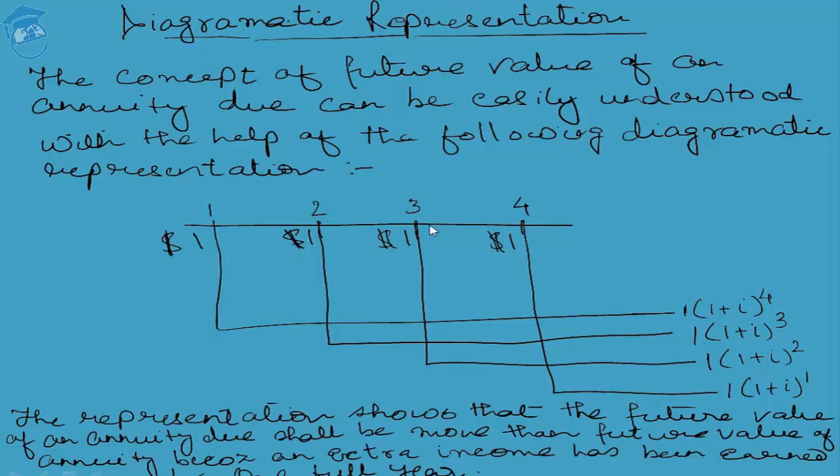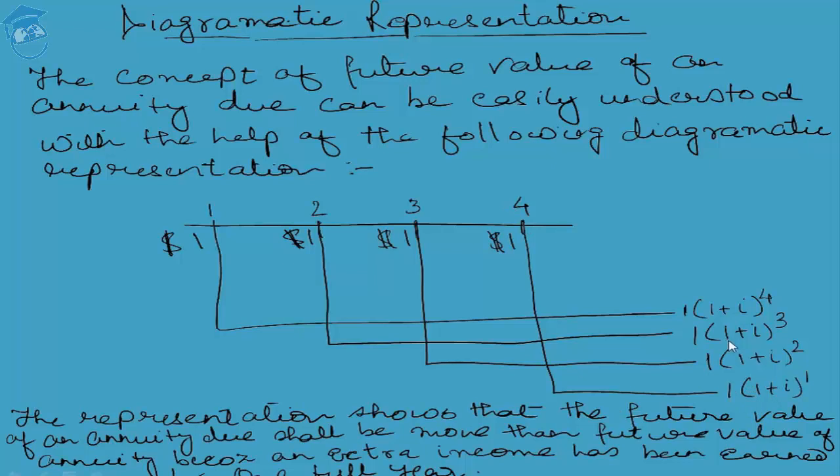For the case of the third year, the same concept follows. The $1 has been deposited at the beginning of the year. That's why it grows for the full third year and the full fourth year, which is represented by 1 within bracket 1 plus I to the power of 2. Last but not the least, the first dollar invested at the beginning of the fourth year grows for 1 full year. In the case of an annuity, since the $1 is being invested at the end of the year, it couldn't grow. So the $1 remained $1 itself. So it would have been 1 within bracket 1 plus I to the power of 0. But since it is an annuity due and the payment is being made at the beginning of the year, it is growing by 1 within bracket 1 plus I to the power of 1.